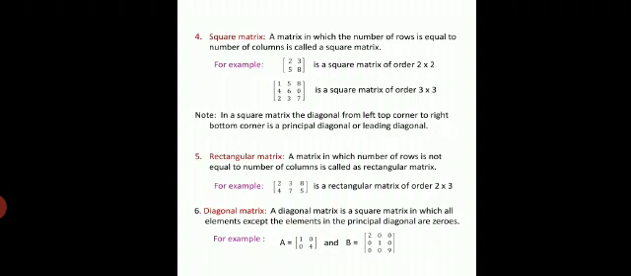Example, A is a matrix. In this, the leading elements are 1 and 4 and the remaining elements are zeros. Similarly, in matrix B, the leading elements are 2, 1, 9 and all the rest of the elements are equal to zeros. Such matrices are called diagonal matrices.